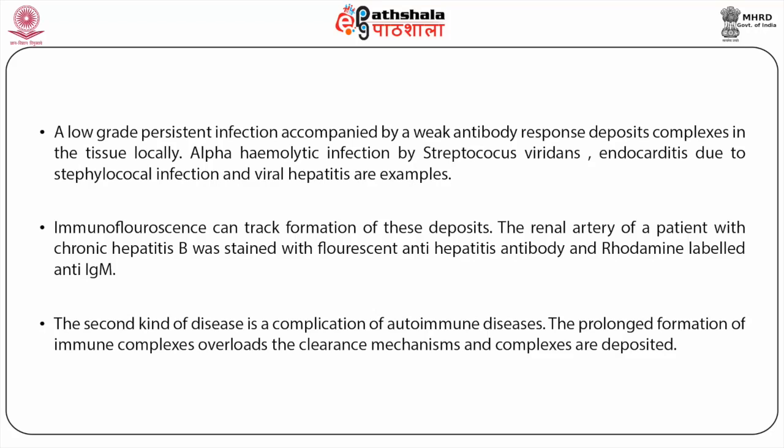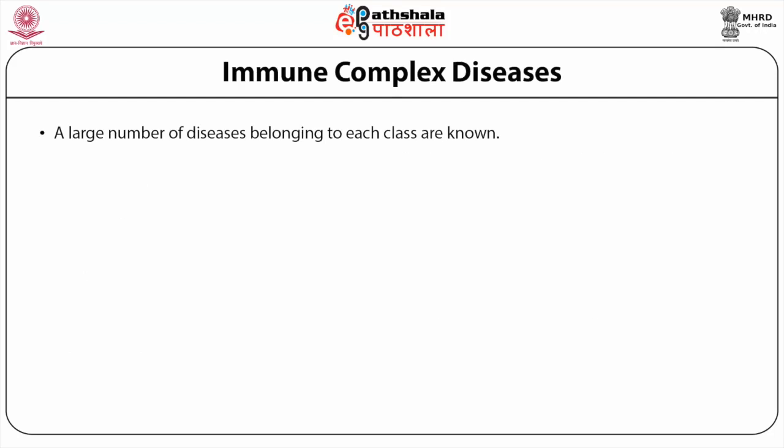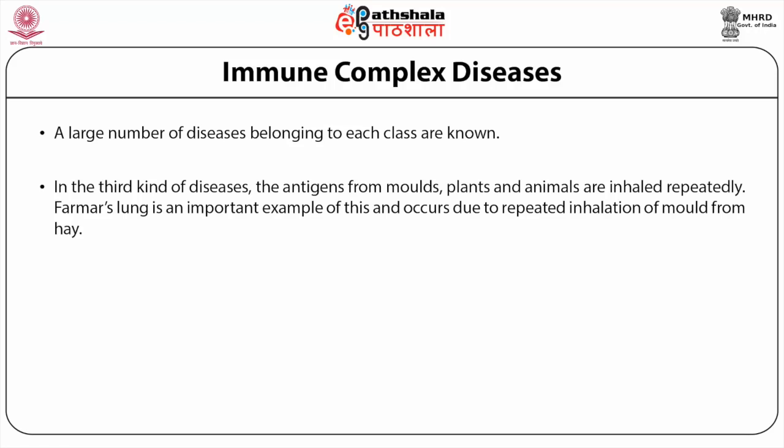The second kind of disease is a complication of autoimmune diseases. The prolonged formation of the immune complexes overloads the clearance mechanisms and complexes are deposited. A large number of diseases belonging to each class are known. Some of them are tabulated here. In the third class of diseases, the antigens from molds, plants and animals are inhaled repeatedly.